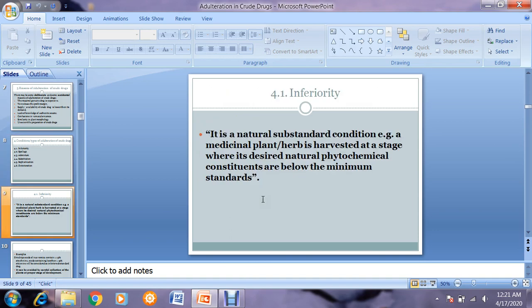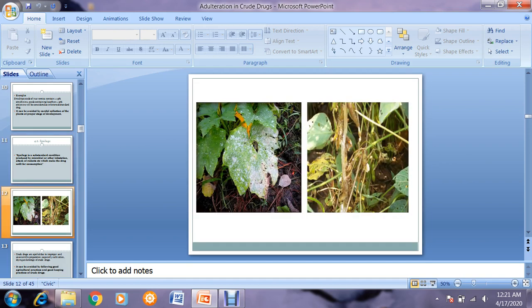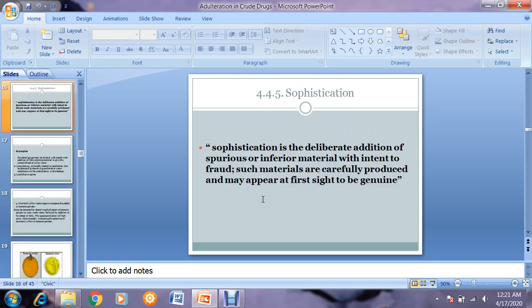As we can see, inferiority, we have revised it. Inferiority was the natural substandard condition in which plant material was harvested before the required time of collection. Spoilage is a condition in which microbial or rodent attack has taken place, which makes the drug unfit for consumption. Then admixture. In admixture, another article is mixed accidentally, or by ignorance or due to carelessness. And in sophistication, it is done for fraud, and material is specially made.